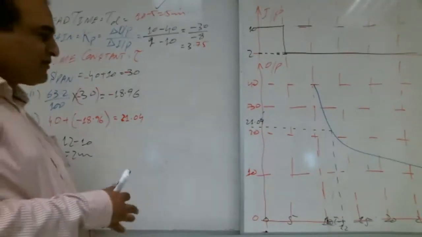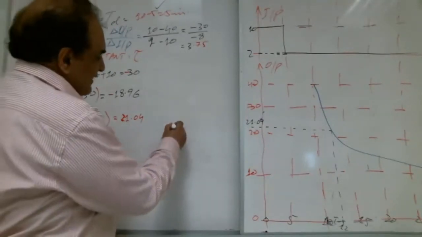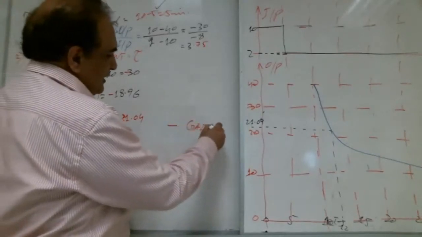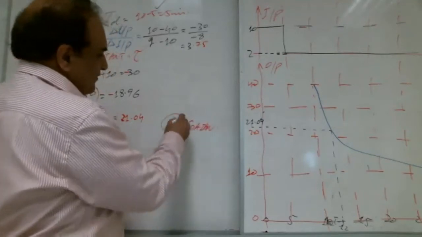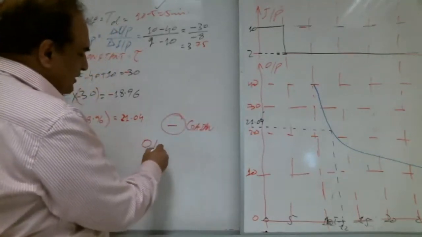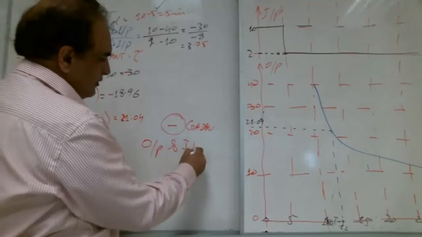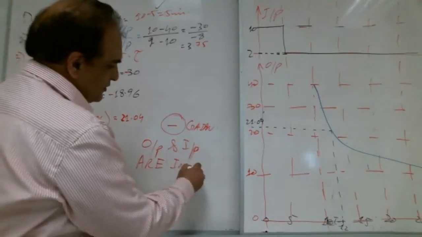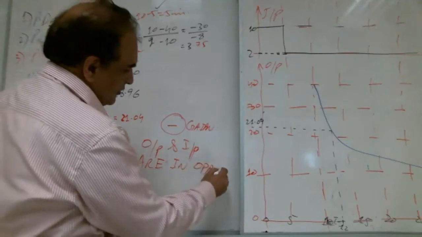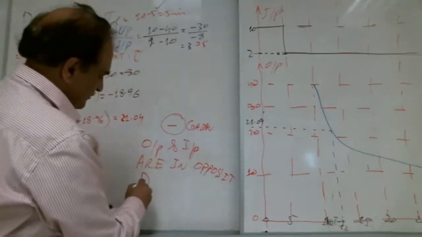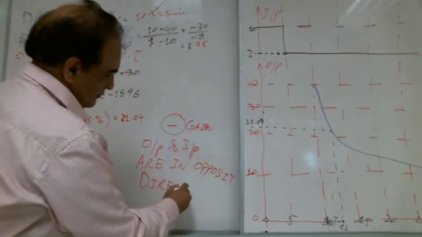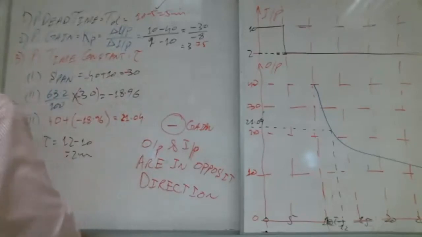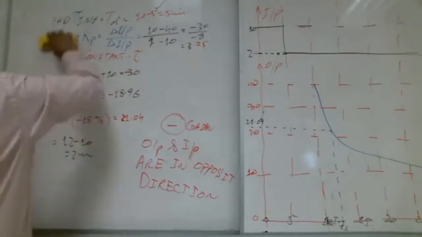So the negative sign with gain, what does it mean? Output and input are in opposite direction. Input and output, they are in opposite direction.